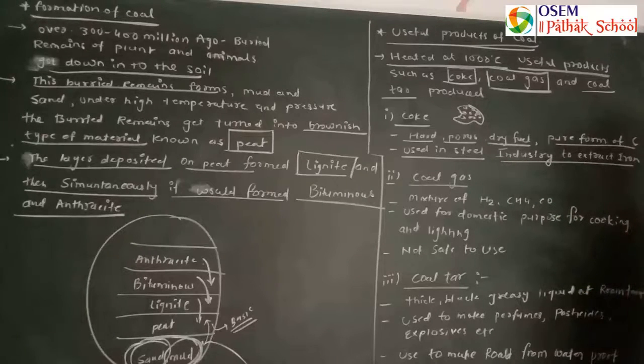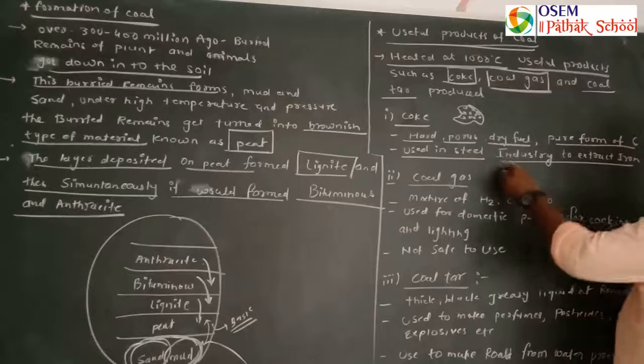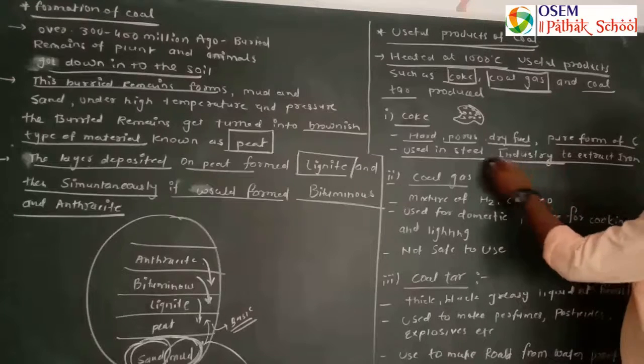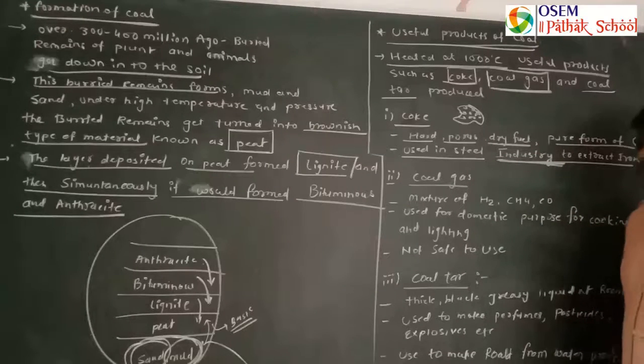Coke is the purest form as compared to anthracite coal also. So this is the product used in industries for the extraction of iron.